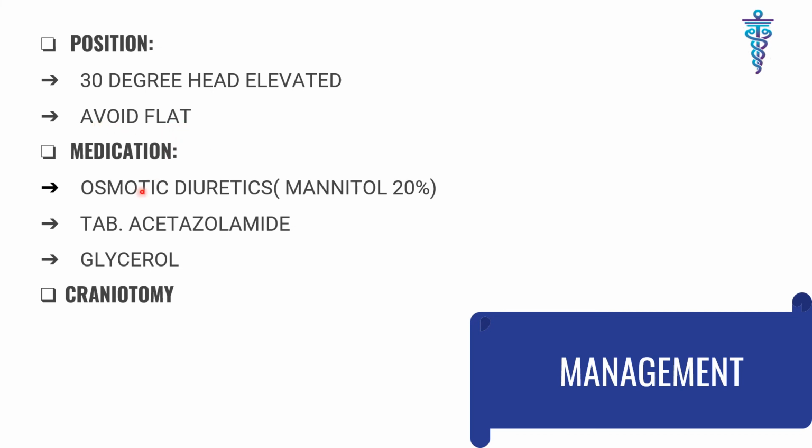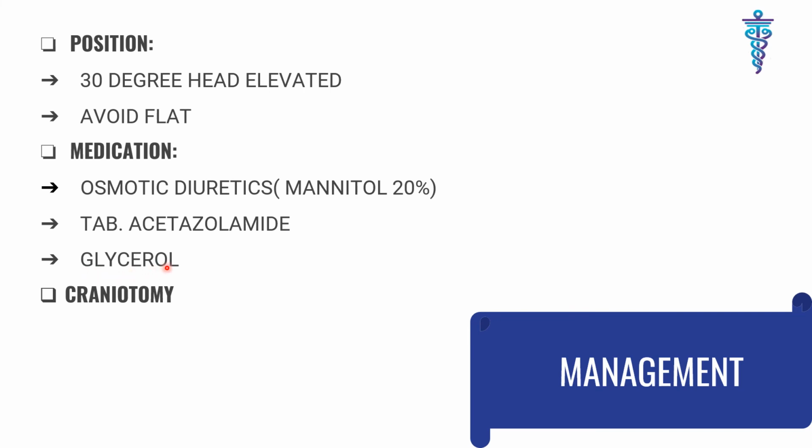Then medications: as an osmotic diuretic give mannitol 20%, which increases absorption of the CSF, and it is a hypertonic solution. Then if there is increased CSF production, give acetazolamide, which decreases the CSF production and increases the absorption, so ICP will be decreased. Another medication is glycerol.